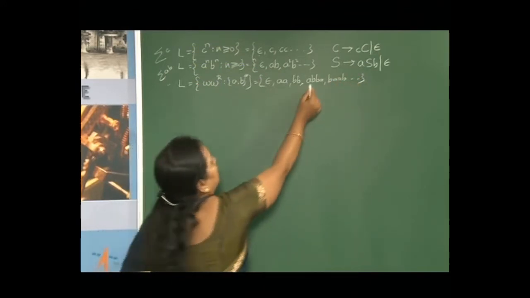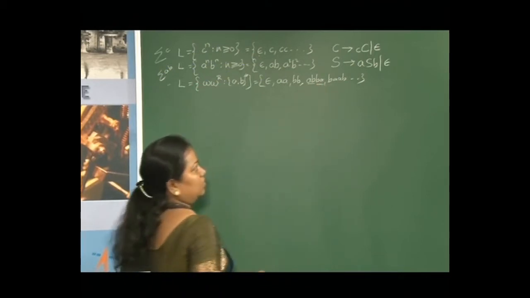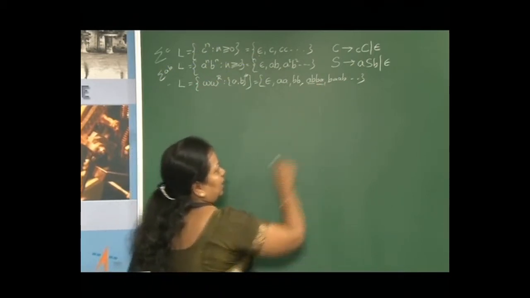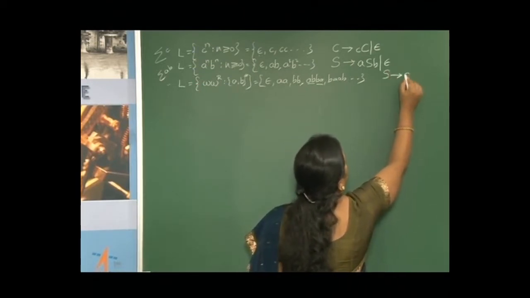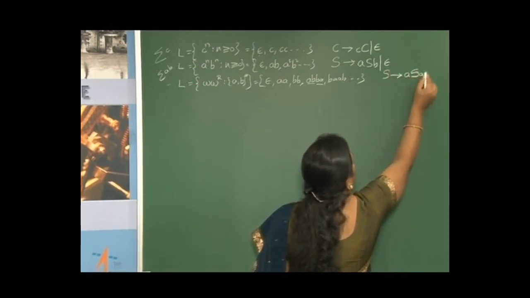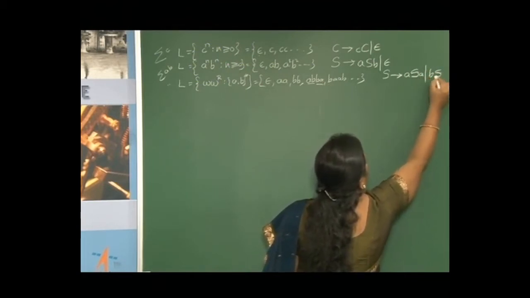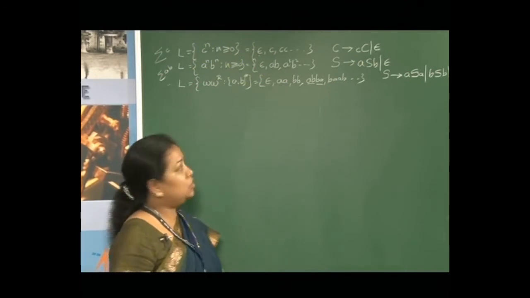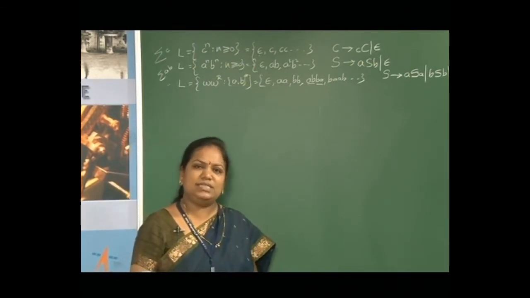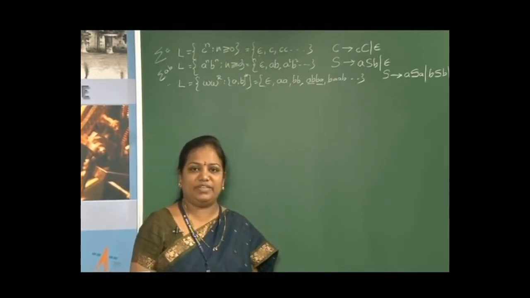It is nothing but a palindrome, W W raised to R. And the possible rules we wrote in the previous session are S tends to A S A or B S B or epsilon. So, these simple languages we have written in the previous session.